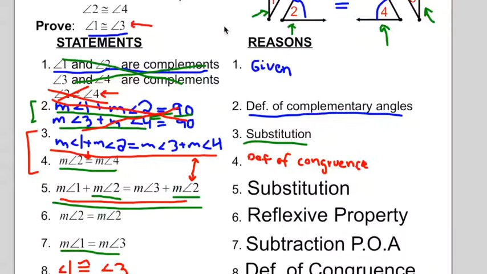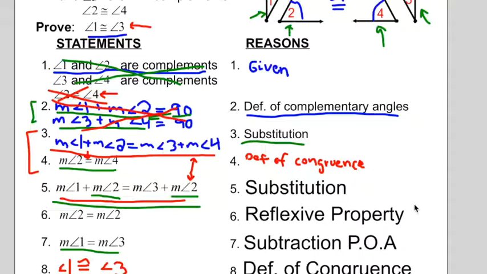We're not just proving this one case, remember. Anytime we prove something, we are proving that that is true in all cases. Notice, we didn't use a single specific measure in here except for 90. So this isn't dealing with specific angles that have one angle measure and another angle measure. This is just saying anytime any two angles are complements, and then we have another set of angles that are complements, but two of the angles equal each other, that means the other two must equal each other as well. And there you have it.